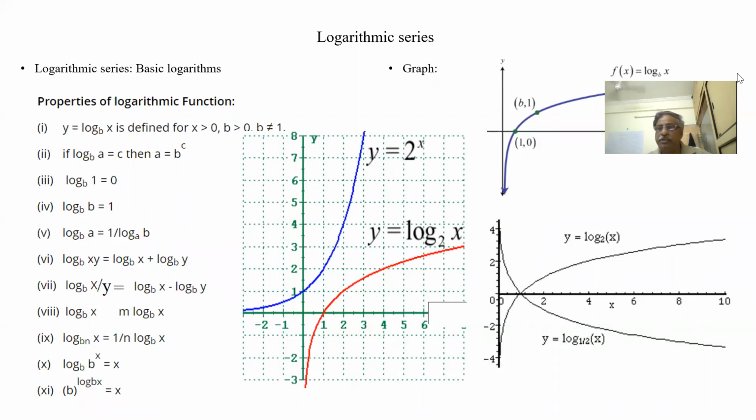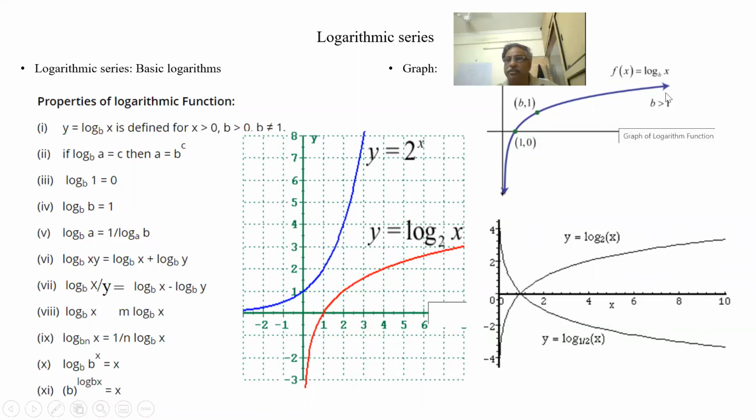Now you see how a logarithmic function looks. Log 1 is 0, so the x-axis value is 1 and the y-axis value is 0. Here the x-axis value is 0 and the y-axis value is 1. So this is a logarithmic function. This is a fraction of a logarithmic function: base half, to the power of anything, goes on reducing. The fraction goes on reducing: half into half into half, 1 by 8, like that it goes on reducing.